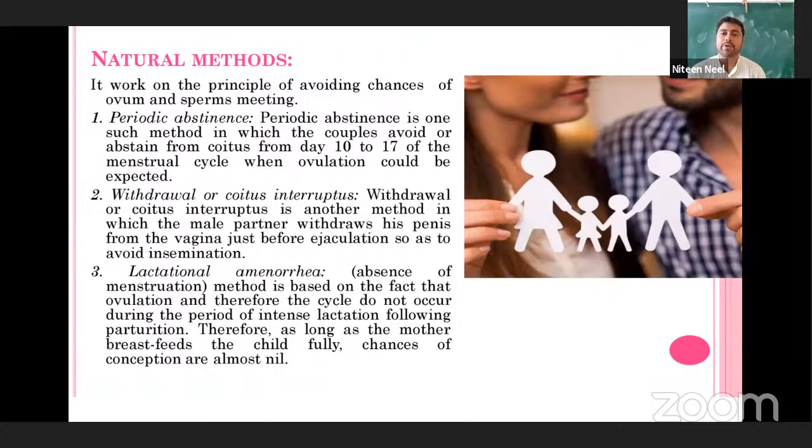That is why they say the method is based on the fact that ovulation, and therefore the cycle, does not occur during the period of intense lactation. When milk is coming from the breast, at that time, right, as long as the mother breastfeeds the child fully, the chances of conception are low.